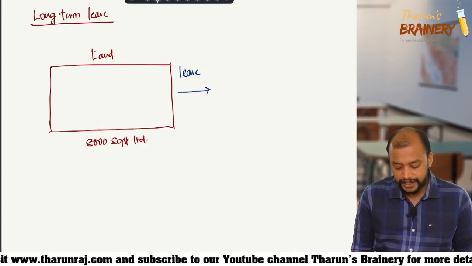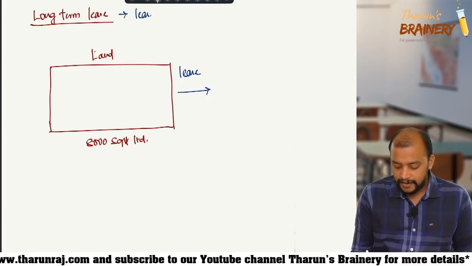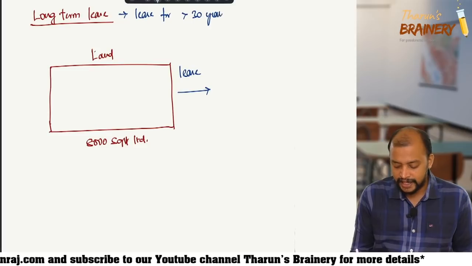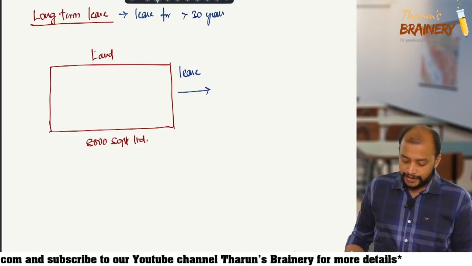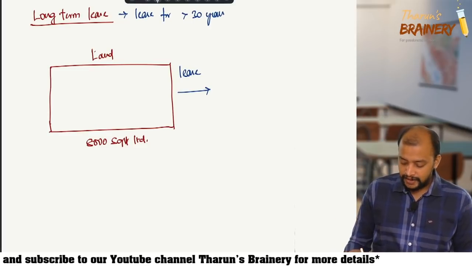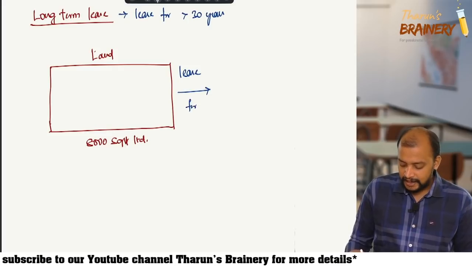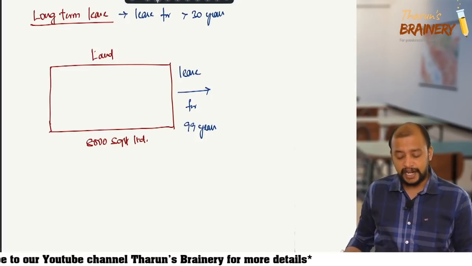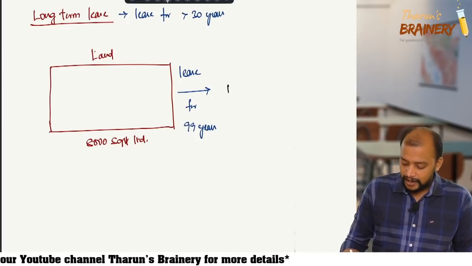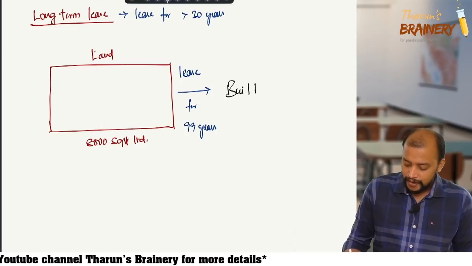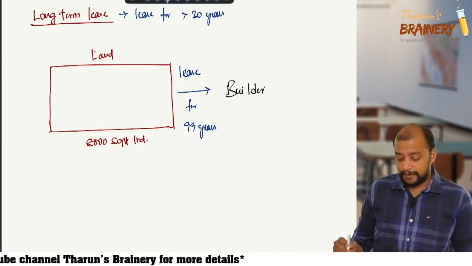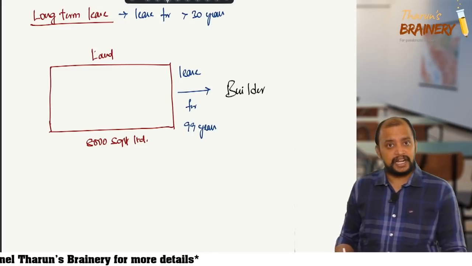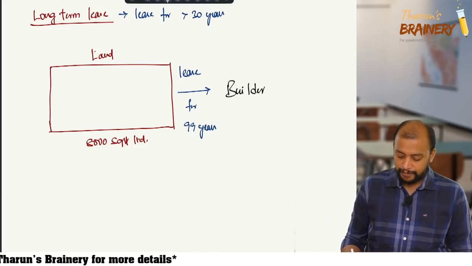What is a long-term lease? Lease for greater than 30 years is known as long-term lease. So the land is given on lease for 99 years. Land is given on lease for 99 years to a builder. Now what will the builder do? That builder will construct apartments on that land.